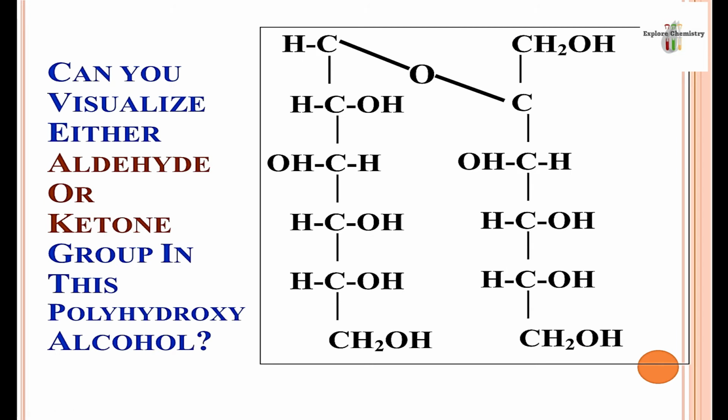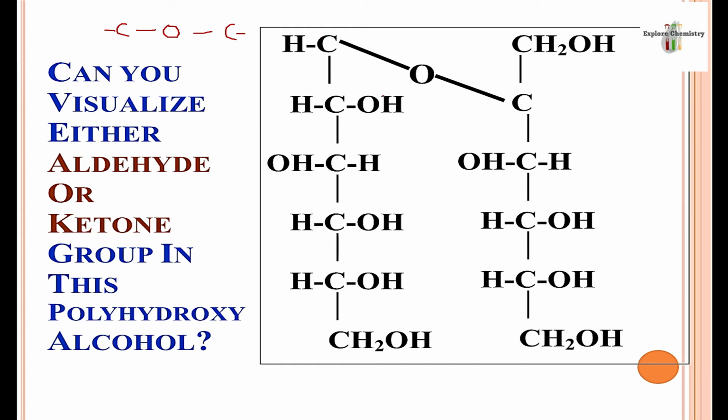Now we are going to see some other carbohydrates also. It is not necessary that carbohydrates always contain aldehyde or ketone functional group. This is another structure of a large carbohydrate. It does not contain any carbonyl group, aldehyde or ketone group, but it contains an ether functional group. This is known as ether linkage, whenever oxygen is attached with two different carbon atoms. So over here ether linkage is present.